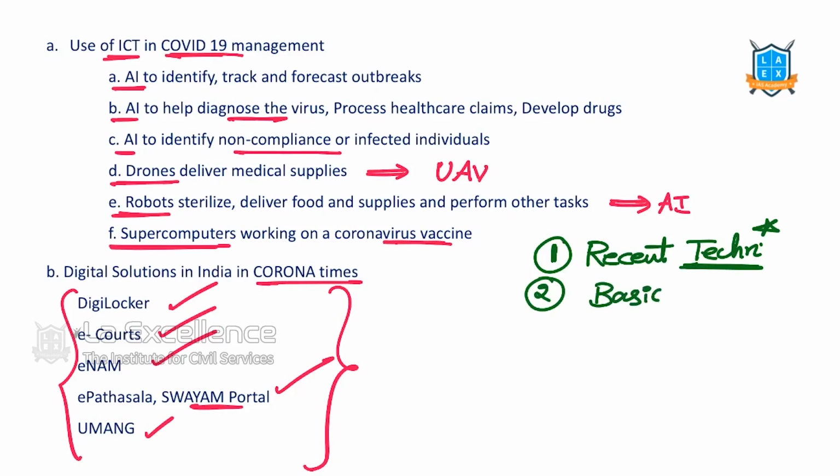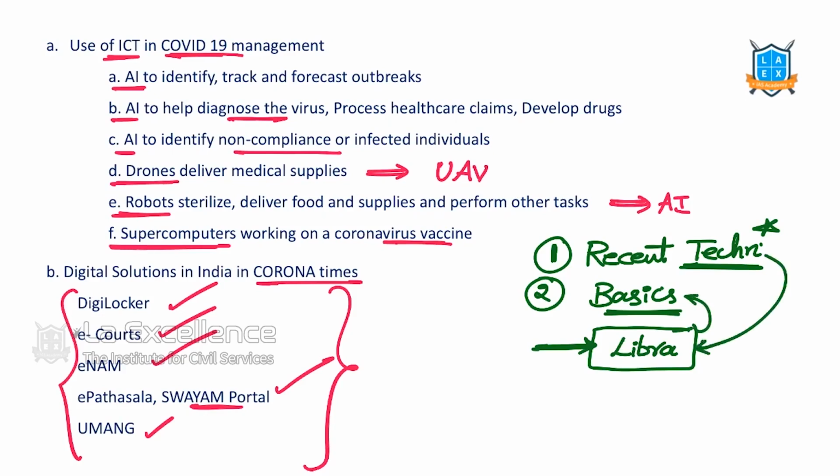For example, blockchain technology. Let's say if they ask Libra is in news, what is it? It is a cryptocurrency floated by Facebook, which runs on blockchain technology. So we should know what blockchain technology is, and this is the recent development. So only these two things: recent developments and basics. Don't go into reading about the entire ICT as we read in our BTech or in our graduation. Please read the basics and then the recent technologies related to them. We are going to discuss all these current issues anyway.